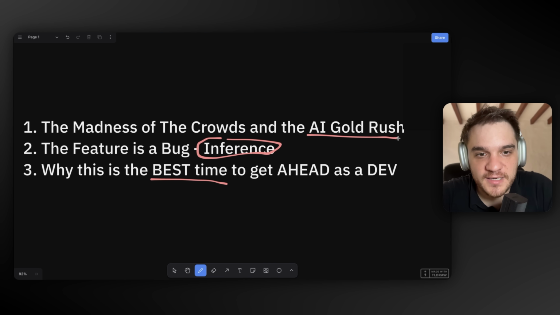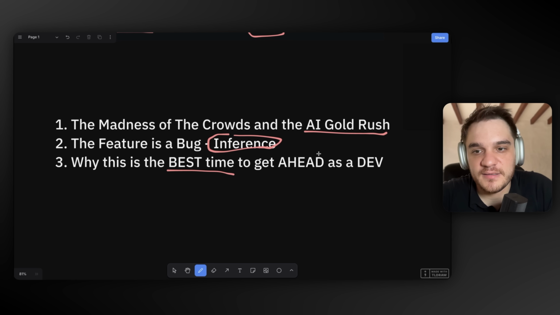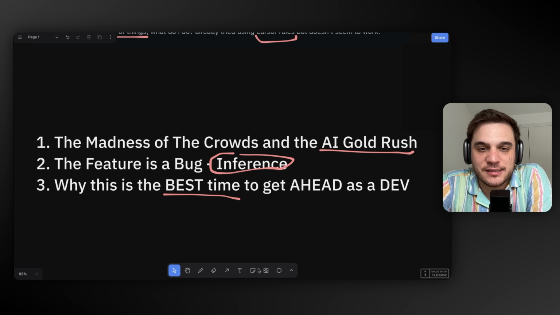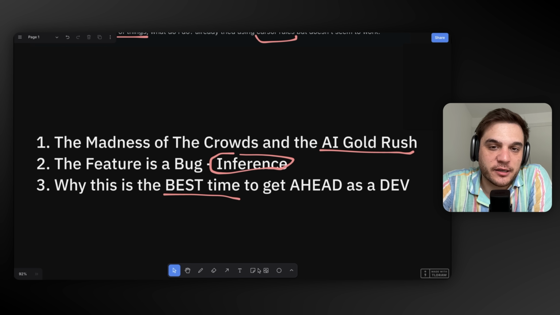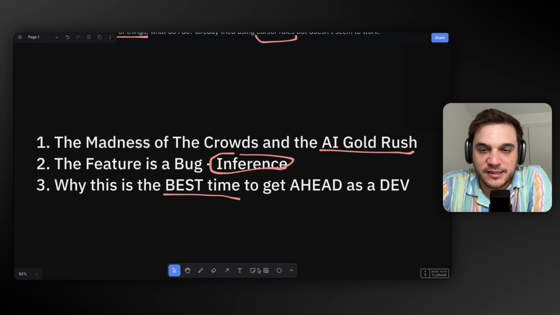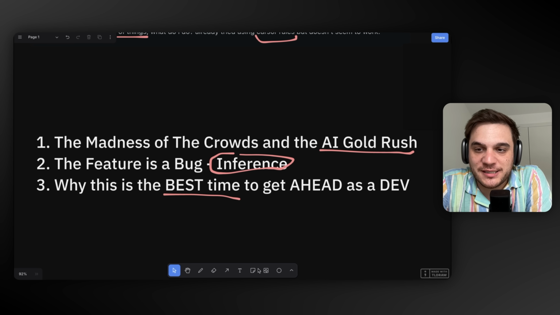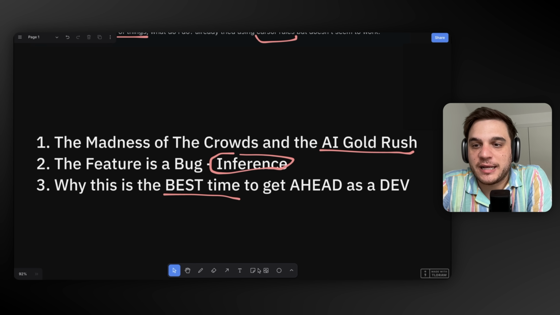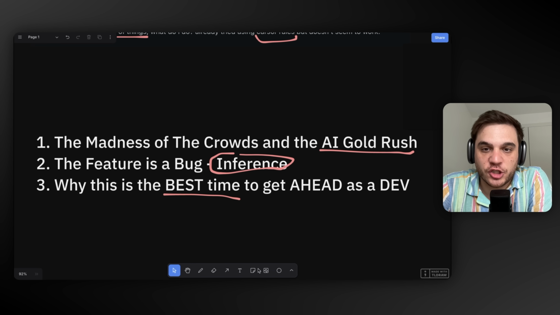So number one, the current madness of the crowds and the AI gold rush. I think the biggest problem is that a lot of people these days and a lot of software engineers are getting their information strictly from social media and YouTube, and whatever the YouTubers are kind of regurgitating from whatever the Sam Altmans and the NVIDIA CTOs are saying, right? And the problem with these people is they have a vested interest in making you believe that AI will fundamentally change the game. So people just let their emotions control them.